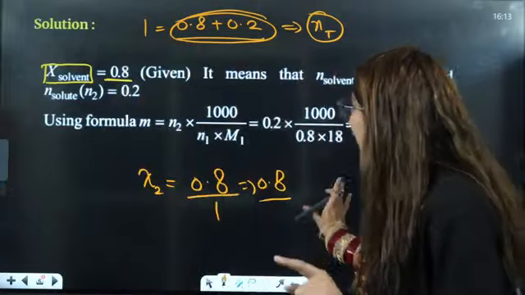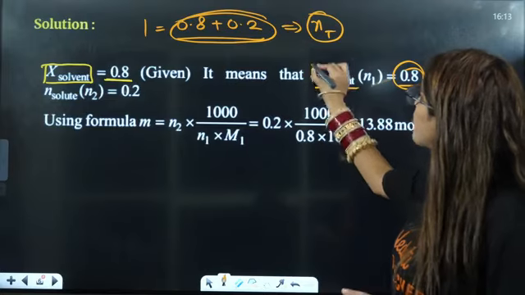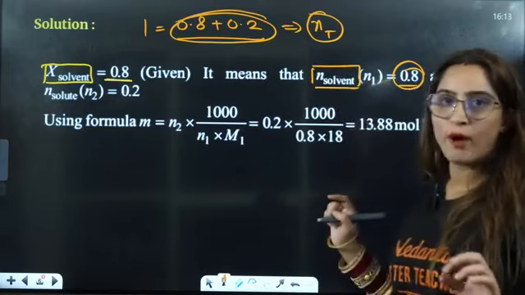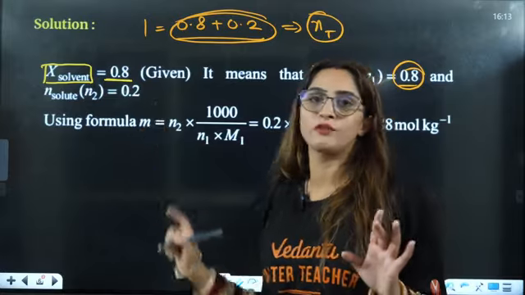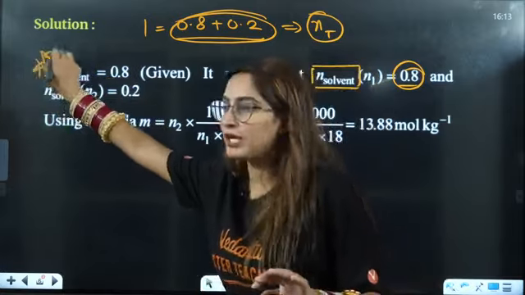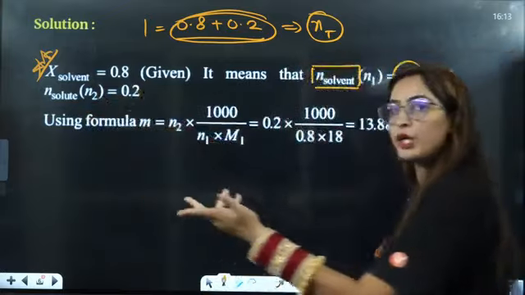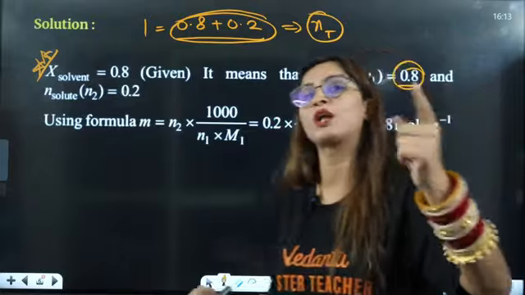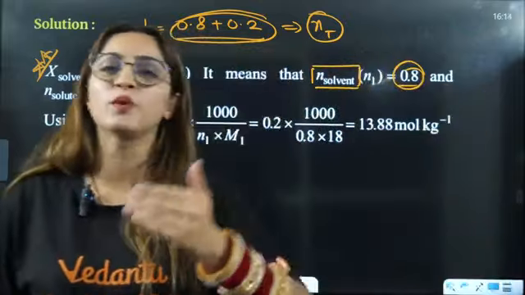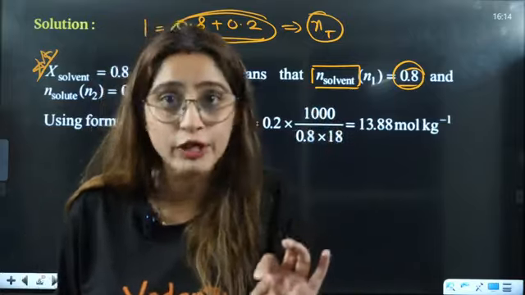That is why I can assume that the number of moles of solvent is 0.8, because mole fraction of solvent is given to you. This is a very, very important point. Next, number of moles of solute will be 0.2. Only then total will be unity, and only then you can say that mole fraction will be 0.8 according to the data that is given to us.